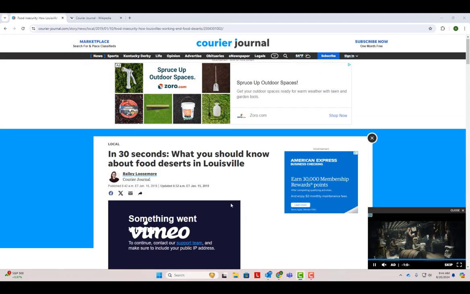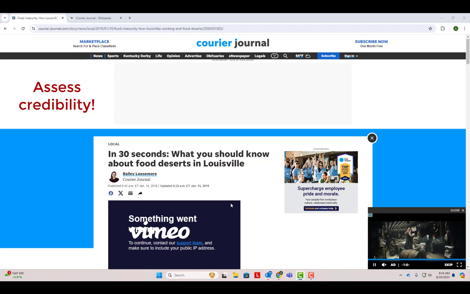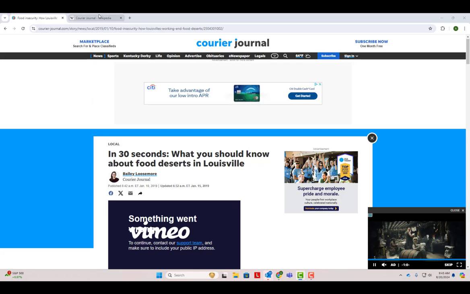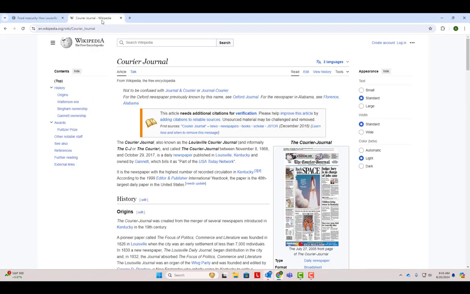When you're looking at non-academic sources of information, especially those you find on Google, you always need to assess the credibility of the information. One quick trick for assessing non-academic sources is to simply open up a new browser tab and search for information about the source. Don't just trust what a source tells you about itself on its own page.